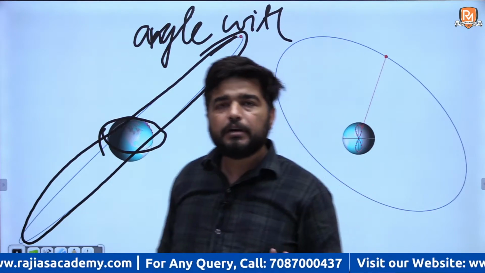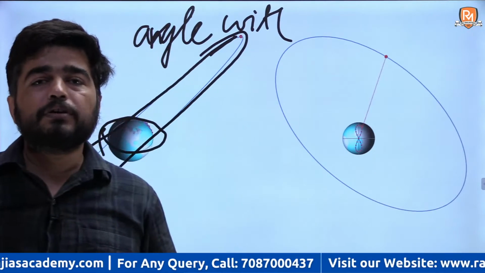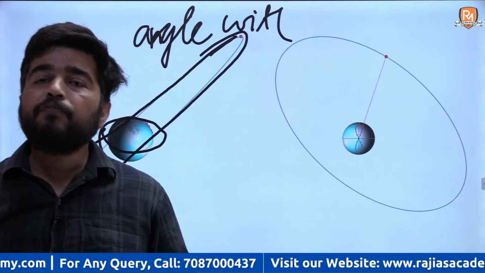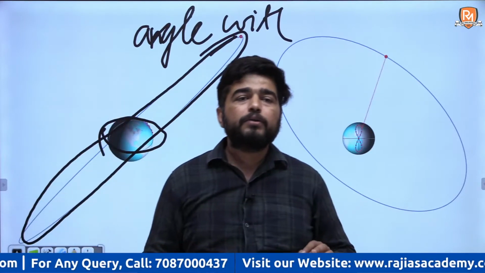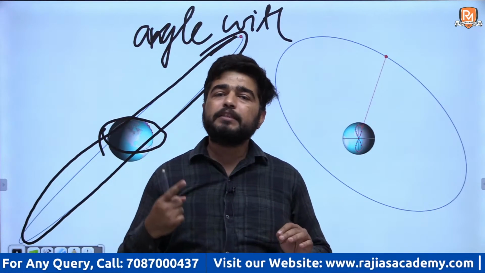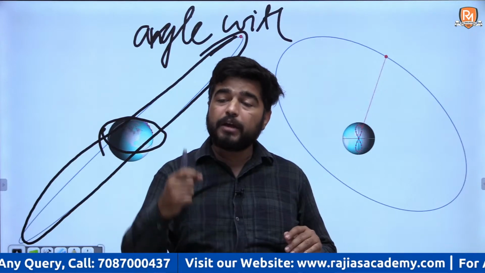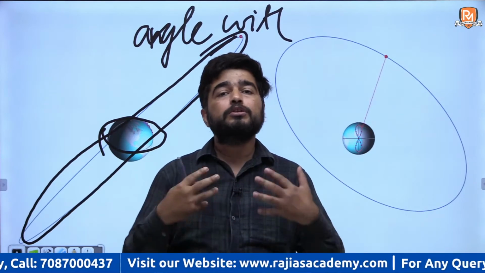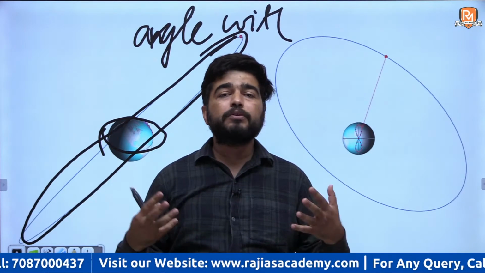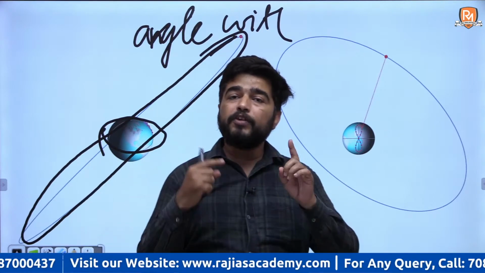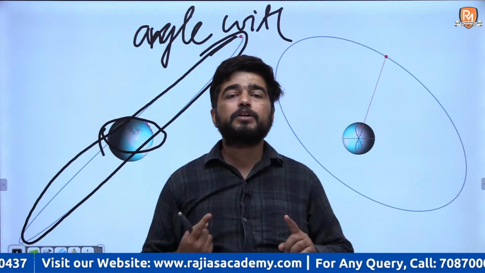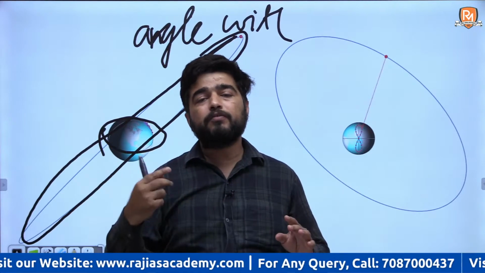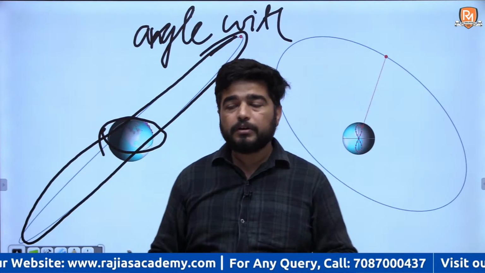So the only difference between geosynchronous and geostationary satellites is the angle of inclination. The angle of inclination is more for a geosynchronous satellite, and they cover more area because they are moving northward and southward, compared to a geostationary satellite. Both take 24 hours to complete a revolution around the earth, but the difference is the angle of inclination, and geosynchronous covers more area. Got this or not?